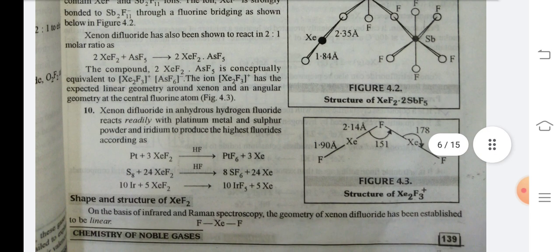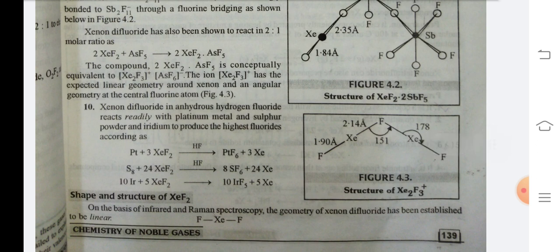Number 10. Xenon difluoride in anhydrous hydrogen fluoride reacts readily with platinum metal, sulfur powder and iridium to produce the highest fluorides, according to: Pt + 3XeF2 in presence of HF gives PtF6 + 3Xe. S8 + 24XeF2 in presence of HF gives 8SF6 + 24Xe. 10Ir + 5XeF2 gives 10IrF5 + 5Xe.